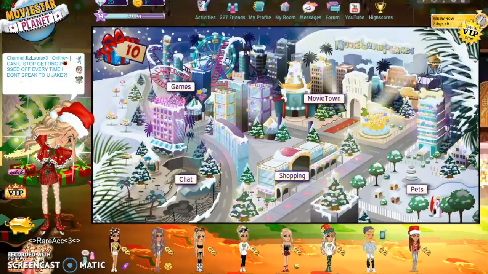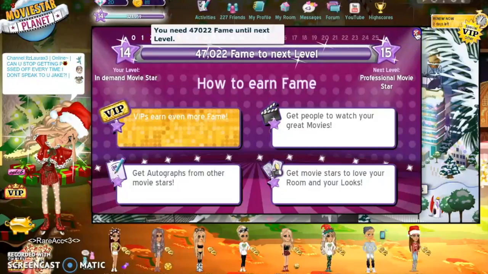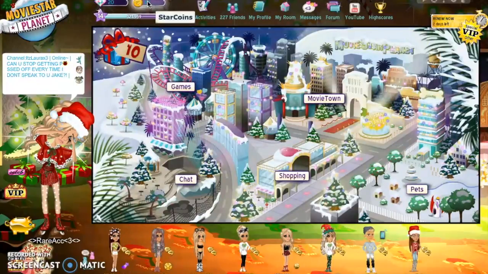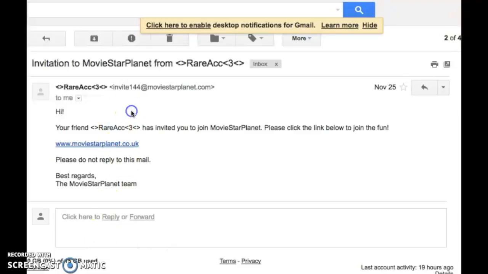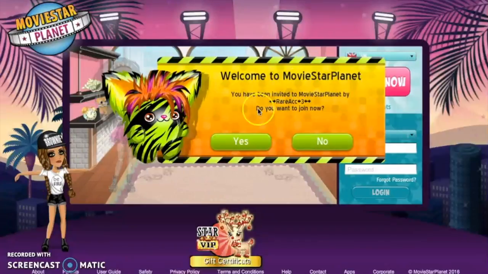So first you want to open it, email, or if you don't have it, you just click star coins, then click invite friends, and then enter your email. But since I already did that, I'm not going to do it. So yeah, this should pop up. It should say your username here and then your username again here, and then you just click this and it gets you to this page.